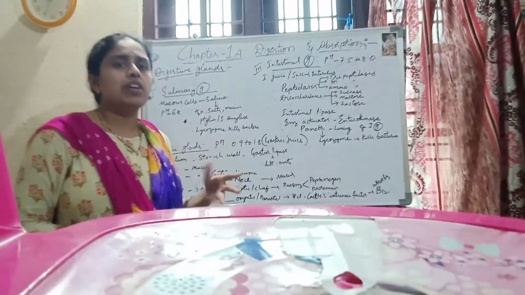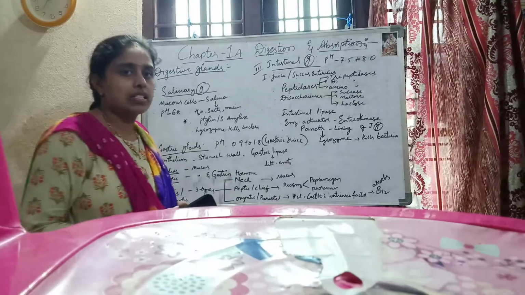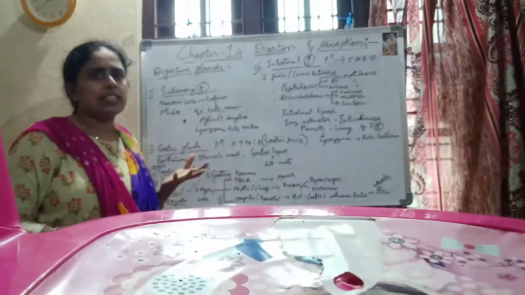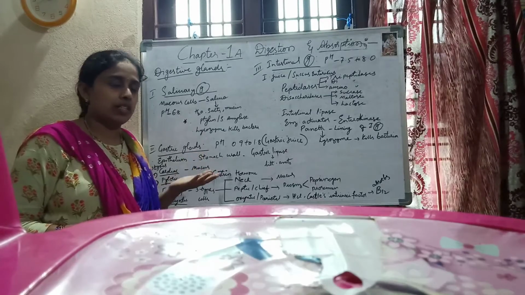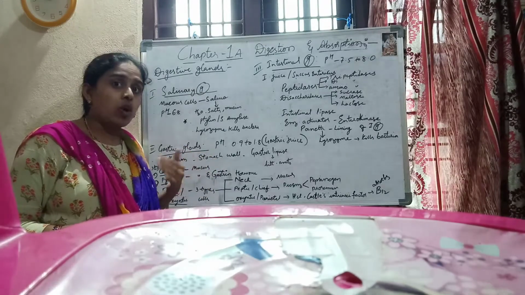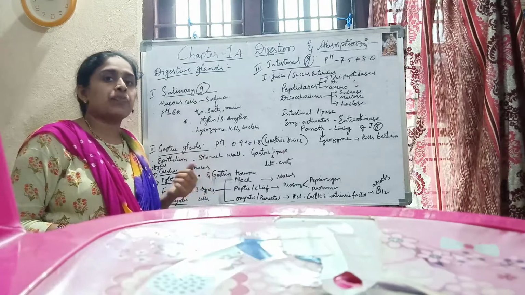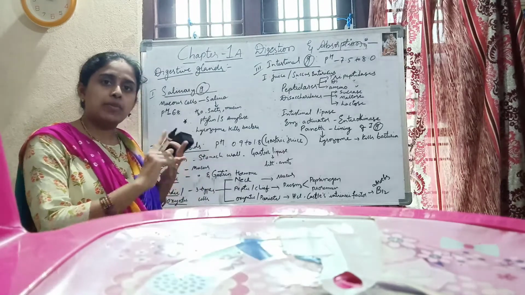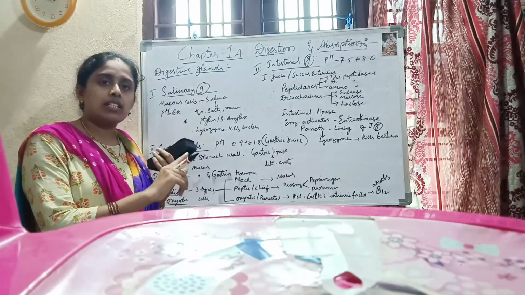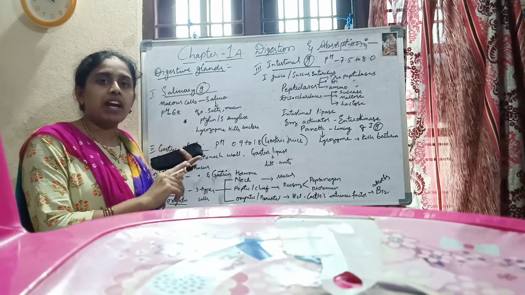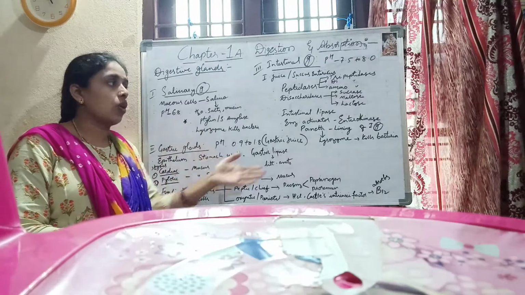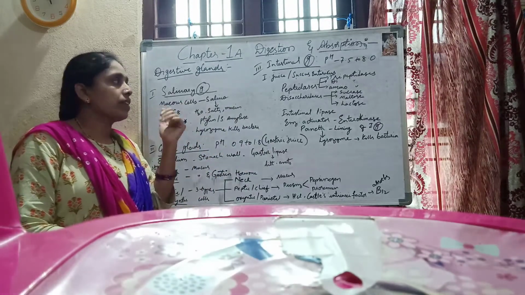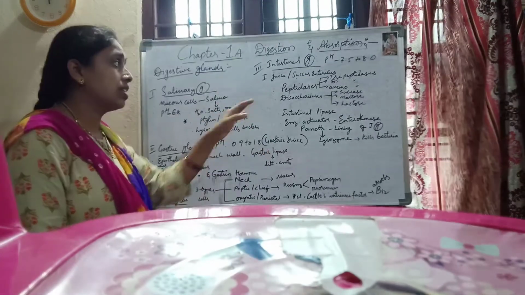Whenever we are eating food, what do we eat? We eat rice, which is nothing but carbohydrate. We eat pulses, which are nothing but proteins. And we eat oil, which is nothing but fat. So we are going to eat carbohydrates, proteins and fats. These must be digested with the help of the enzymes released by all these glands. We will see what the secretions are, and these are very important.